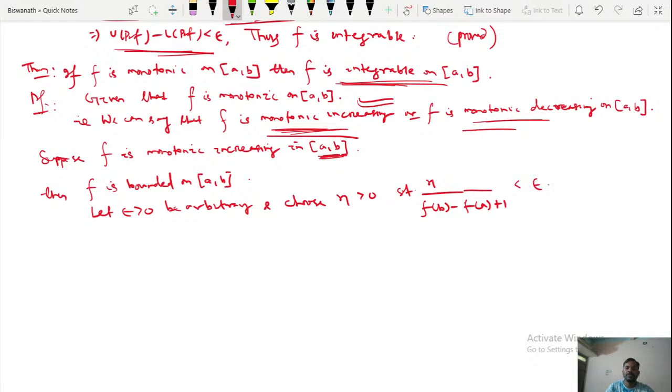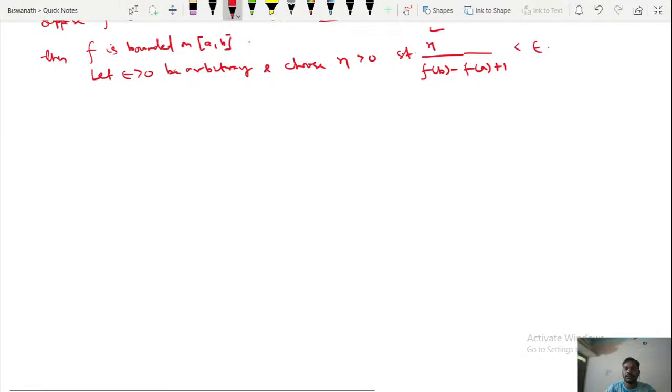After some steps you will see why I choose eta in this way: because I have to get less than epsilon on the last step. That's why I have chosen it this way.